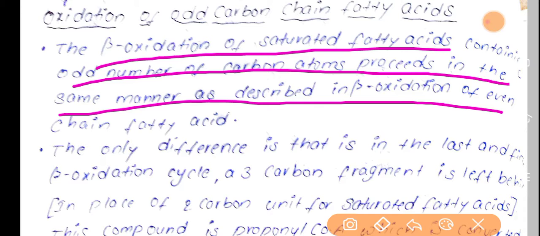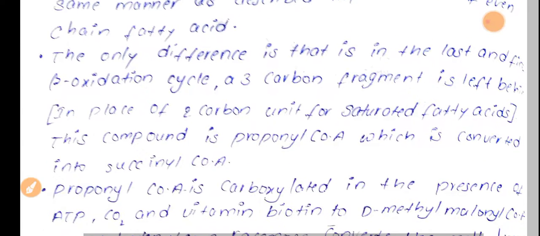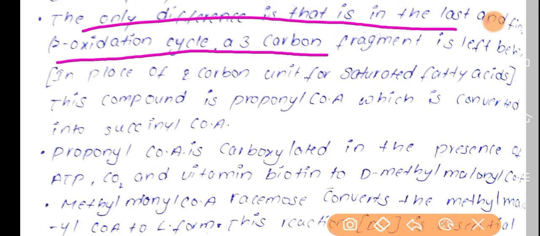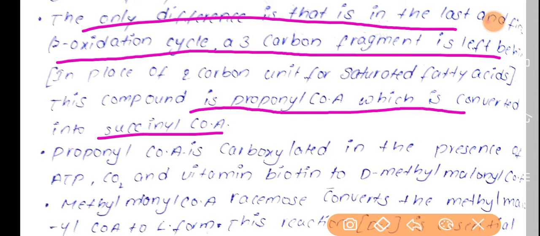So here the only difference is that in the last and final beta oxidation cycle a 3 carbon fragment is left behind, that is nothing but succinyl CoA. Here the compound propionyl CoA is converted into succinyl CoA.